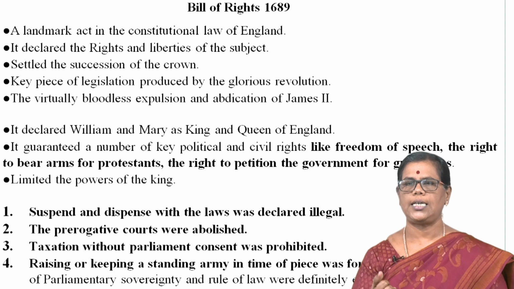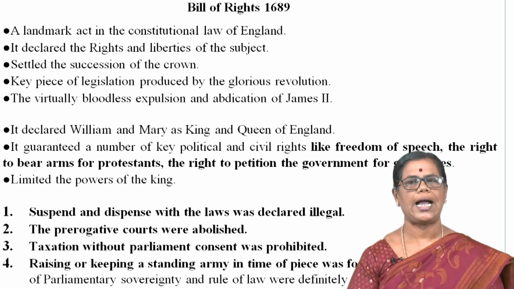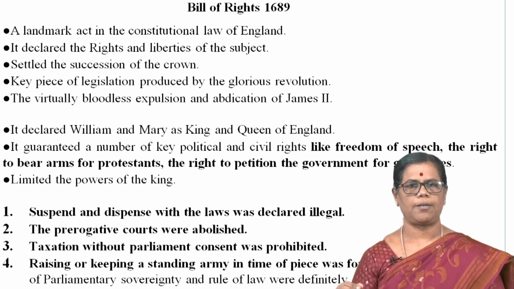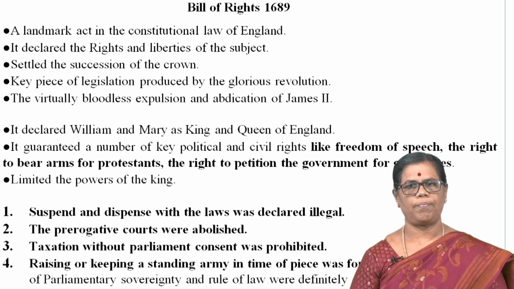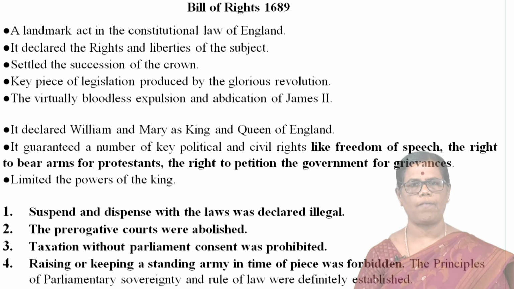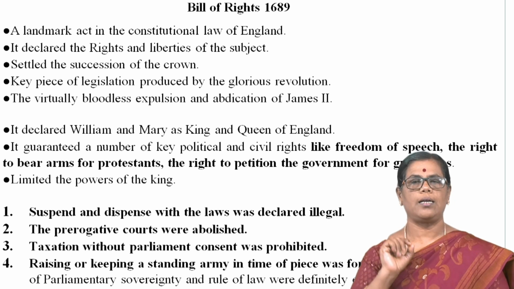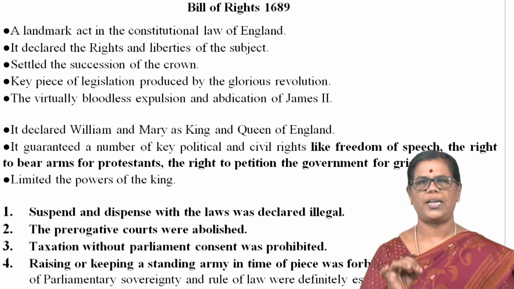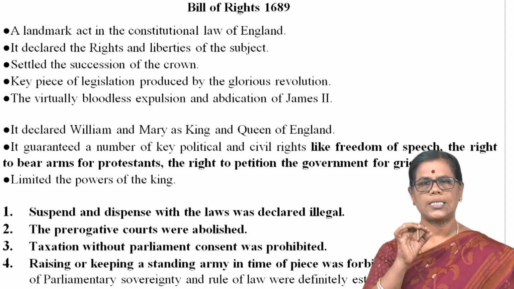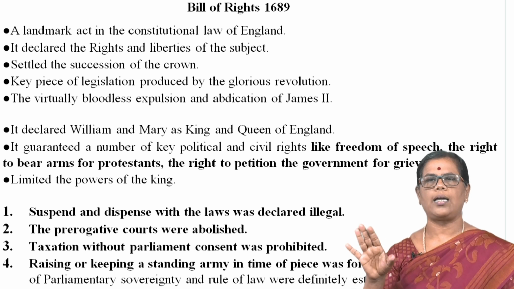It guaranteed a number of key political and civil rights like freedom of speech, the right to bear arms for Protestants, and the right to petition the government for grievances. It also limited the powers of the king. What are all the powers that were limited? The king's power to suspend and dispense with the laws was declared illegal.